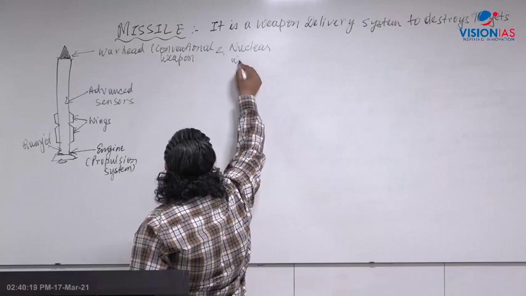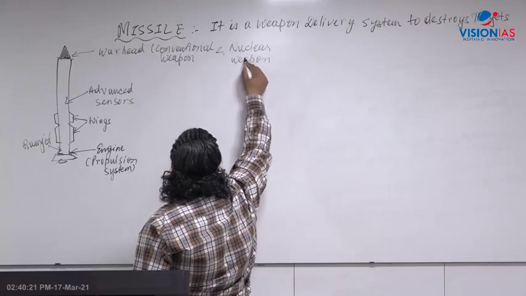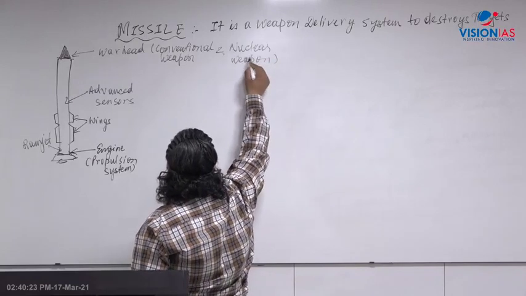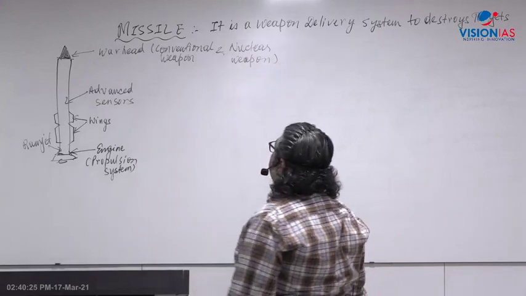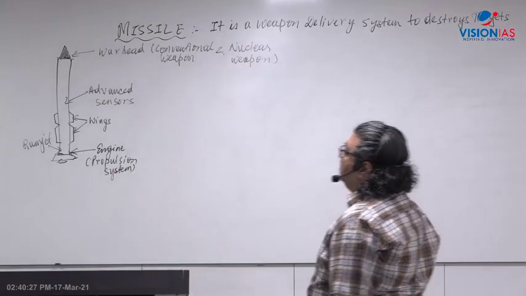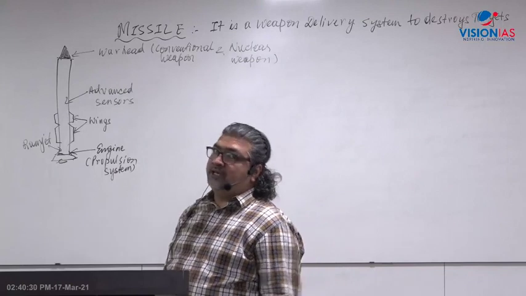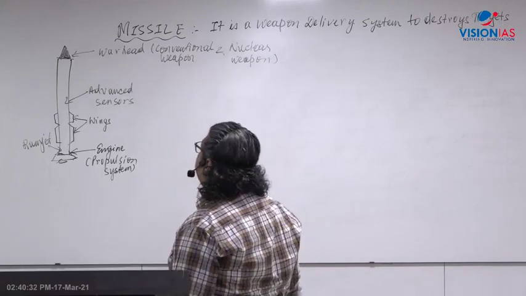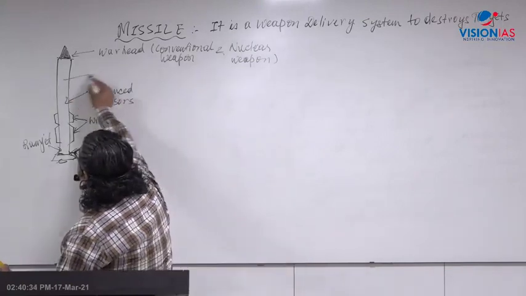Like today in India, we have different types of missiles which can carry, like Agni, Prithvi. It can also carry a nuclear warhead, like what is called a nuke. What is the word called? Nuke. N-U-K-E, nuke. Right?